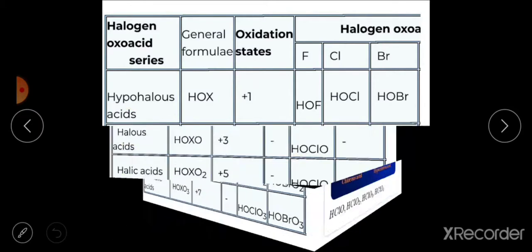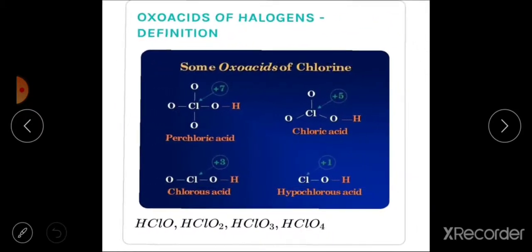Then next to this, the oxoacids of chlorine are shown here. First is perchloric acid. Here the chlorine atom is bonded with 4 oxygen atoms and the oxidation state of this chlorine atom is +7.